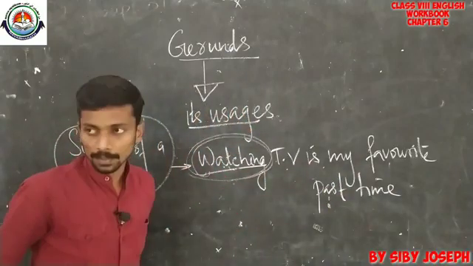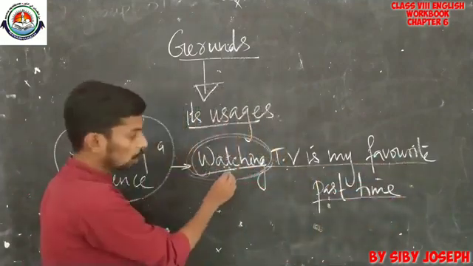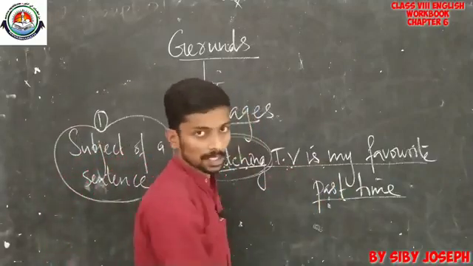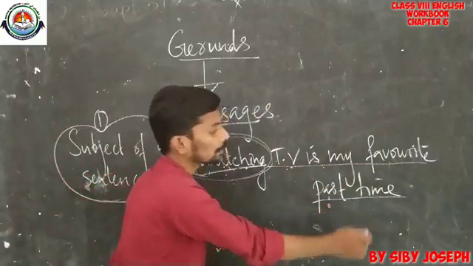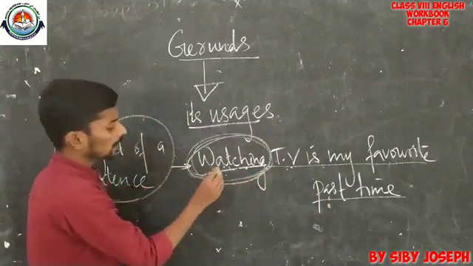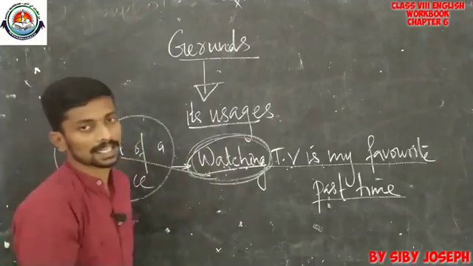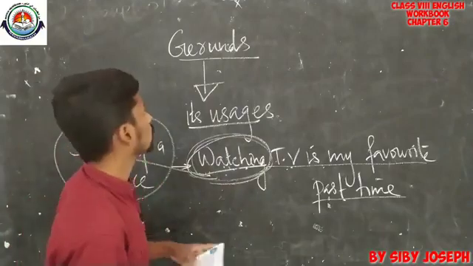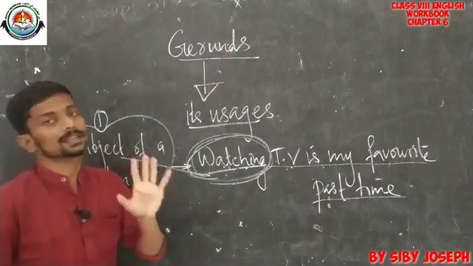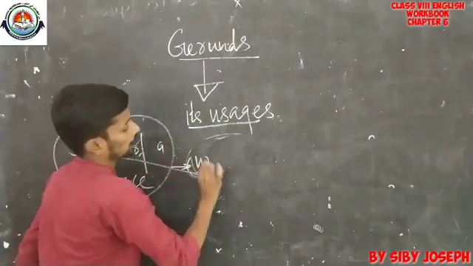Watching TV is my favorite pastime is a sentence here. Watching TV is the subject, is is the verb, and my favorite pastime is the rest. So, in this particular sentence, watching, the gerund, is used as the subject of this sentence. That is the first usage: gerunds can sometimes be used as the subject of a sentence. I hope that you got an idea. Then we can go on to discuss the second example. Look at this example.